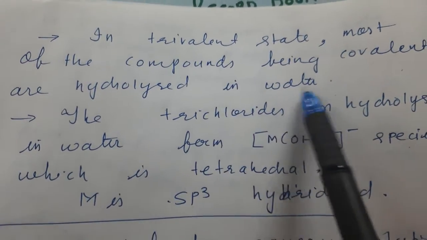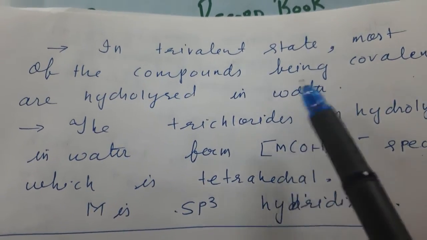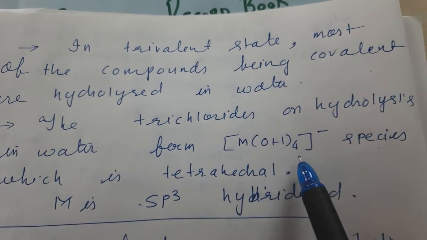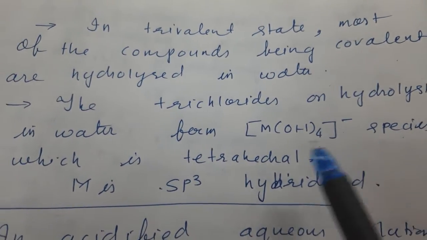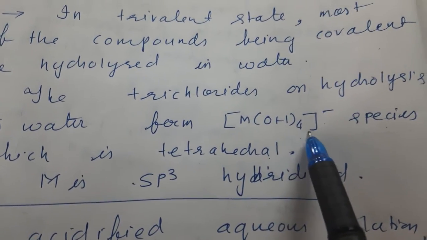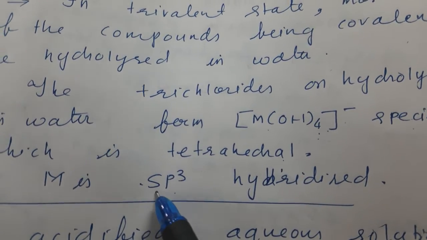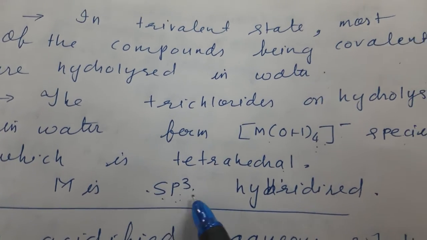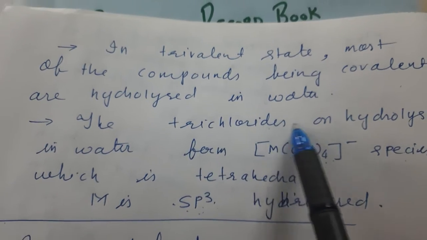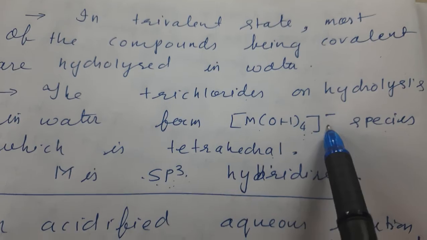In the trivalent state, most of the compounds being covalent are hydrolyzed in water. So the trichlorides on hydrolysis in water form the [M(OH)4]⁻ ion species, which is tetrahedral. And if it is [M(OH)4]⁻, this is sp3 hybridized. 4 hybrid orbitals will be formed, that is 1 of s and 3 of p. So there will be sp3 hybridization of M, this is metal. So the trichlorides on hydrolysis in water form [M(OH)4]⁻ species.